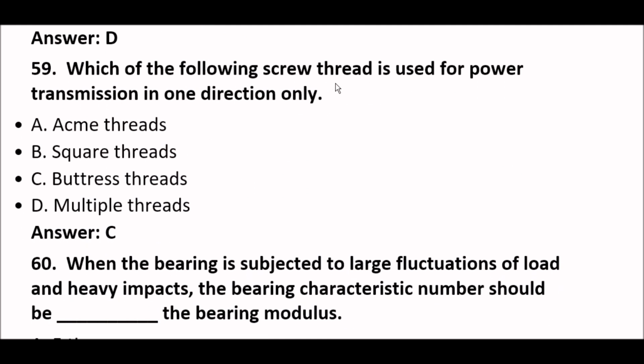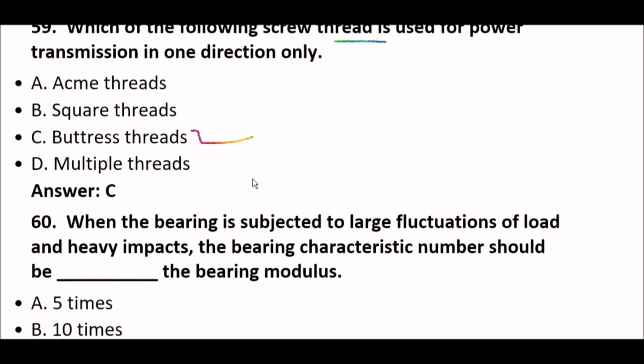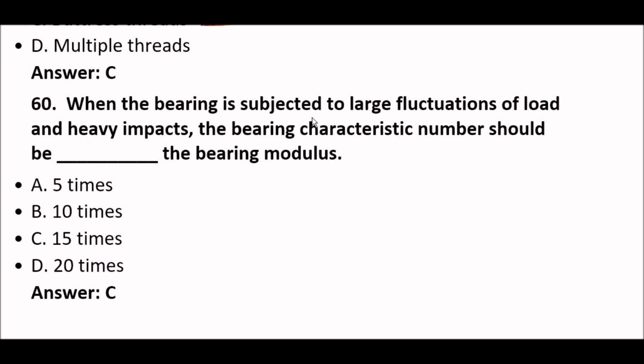Next, which of the following screw threads is used for power transmission in one direction only? It is the buttress thread. Okay, the buttress screw thread is used for power transmission in one direction only. Next, when the bearing is subjected to large fluctuations of load and heavy impacts, the bearing characteristic number should be blank the bearing modulus. So the right answer is option C, 15 times. Okay. When the bearing is subjected to large fluctuations of load and heavy impacts, the bearing characteristic number should be 15 times the bearing modulus.